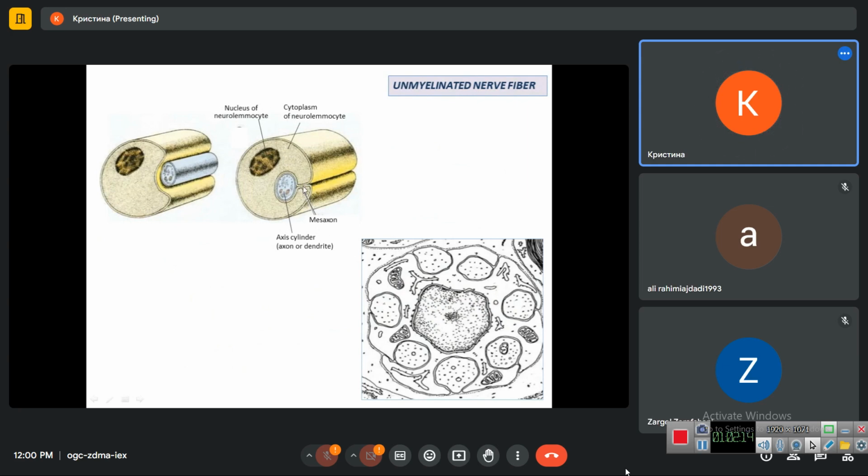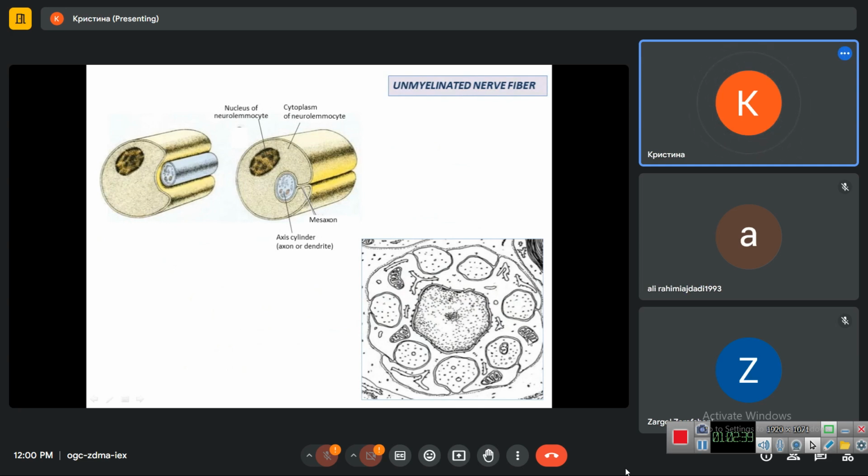Thus we have the axial cylinder covered with the glial cell from all sides, but it is not inside the cell itself. It is just covered with the cell from the outside. This is how such an unmyelinated nerve fiber looks.